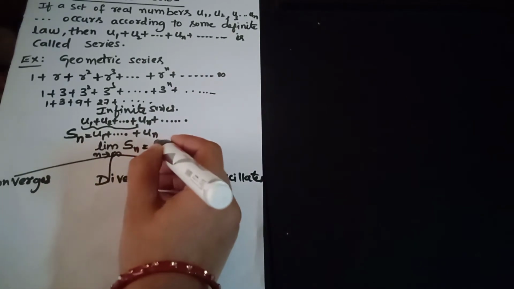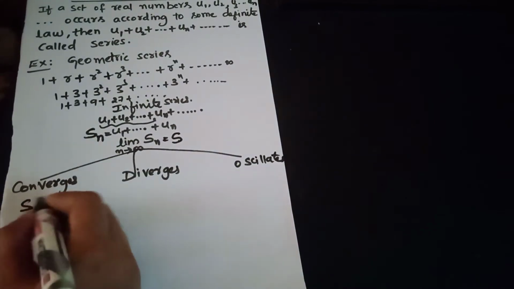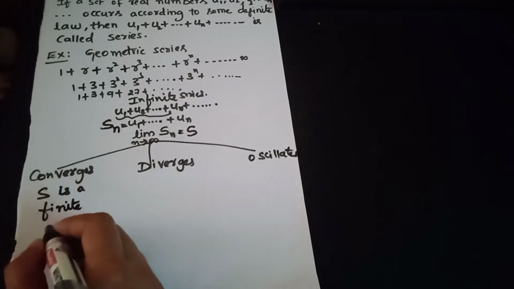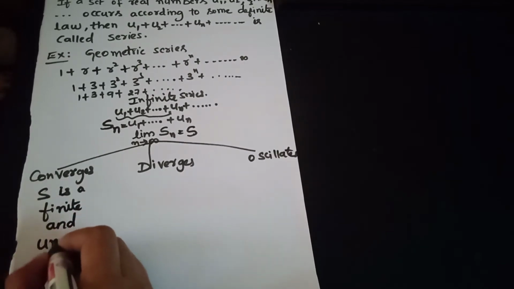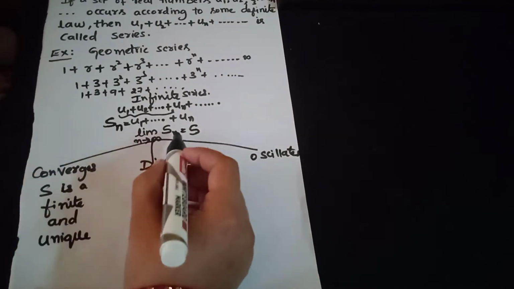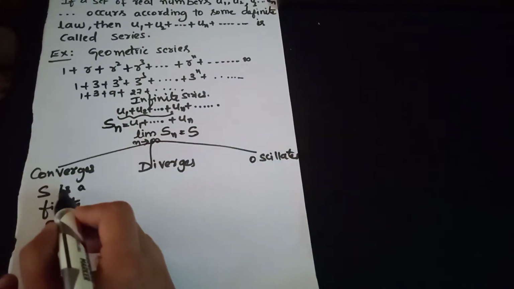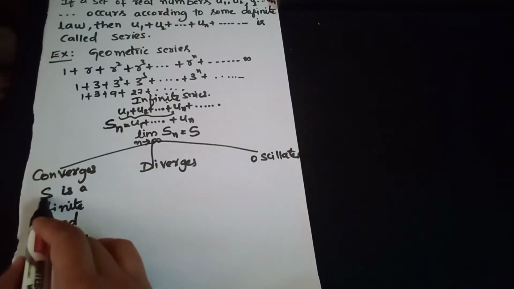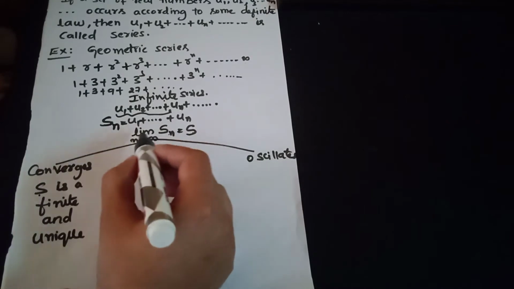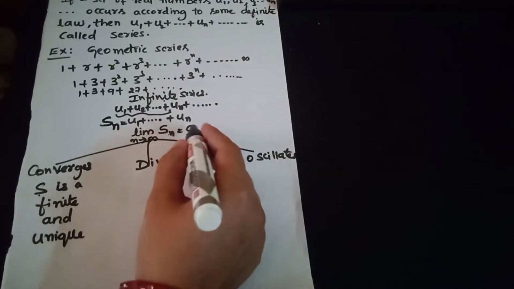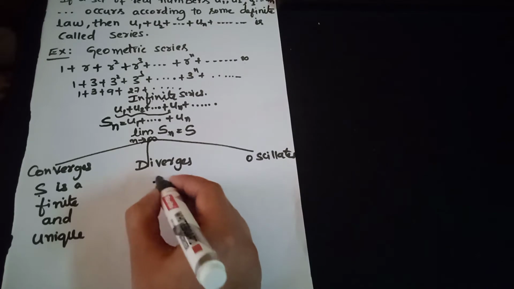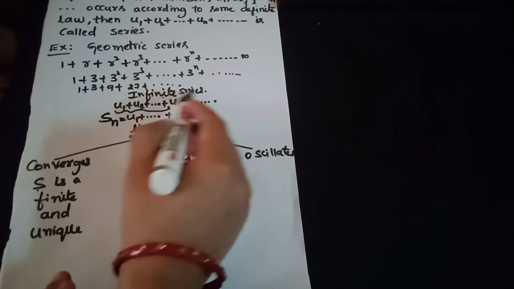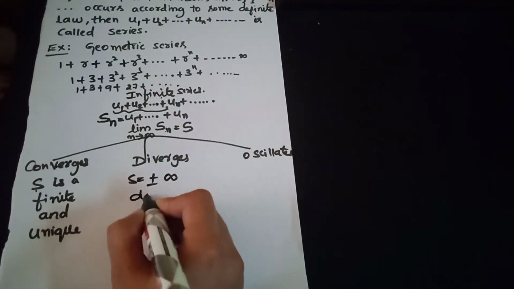If this value is S, and S is finite and unique, then this infinite series converges to this value. If the limit of Sn as n tends to infinity is plus or minus infinity, then we say that the infinite series diverges.